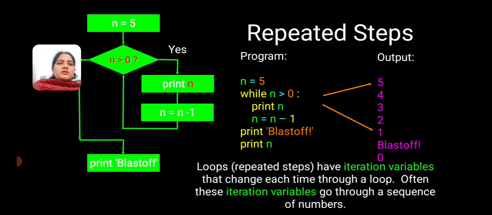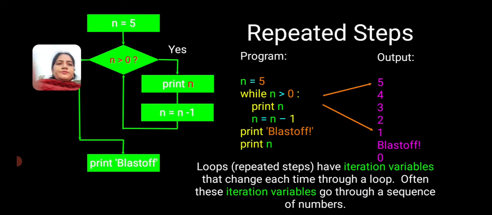In this, we put a condition with the while loop, and if the condition is true, then the following block of statements is executed. Loops have iteration variables that change each time through the loop. Often, these iteration variables go through a sequence of numbers.